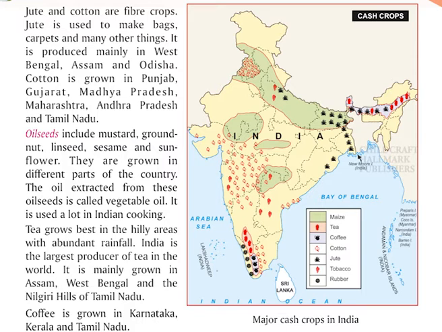Tea grows best in the hilly areas with abundant rainfall. India is the largest producer of tea in the world. It is mainly grown in Assam, West Bengal and the Nilgiri hills of Tamil Nadu. Coffee is grown in Karnataka, Kerala and Tamil Nadu.